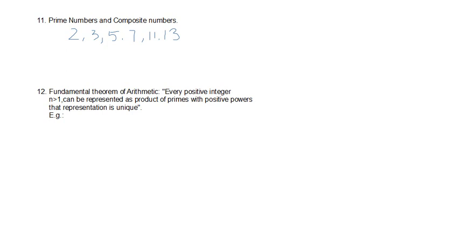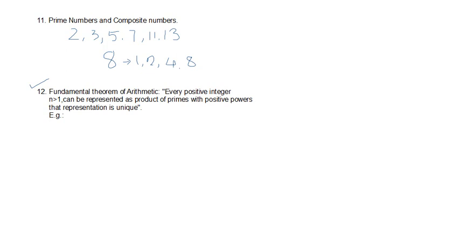Like 8 is a composite number. Why? Because we can divide 8 by 1, by 2, by 4, and by itself. So other than 1 and itself, it has two more factors, 2 and 4, and that's why it's a composite number.